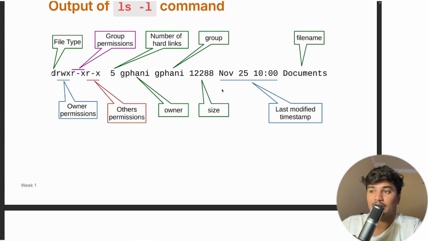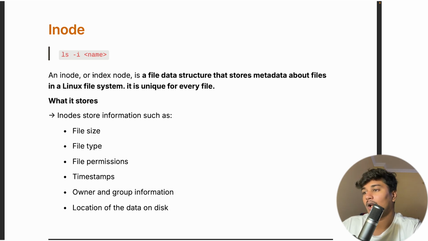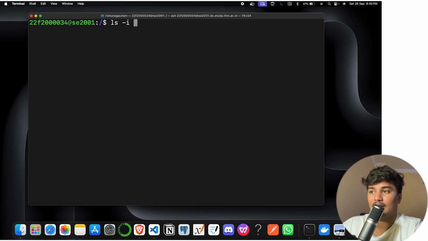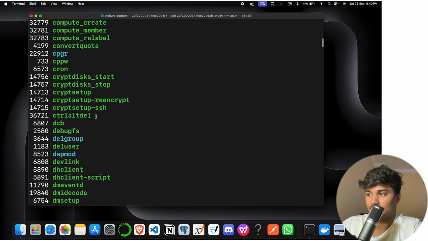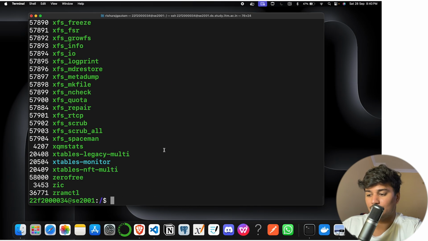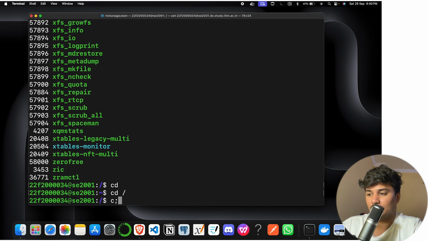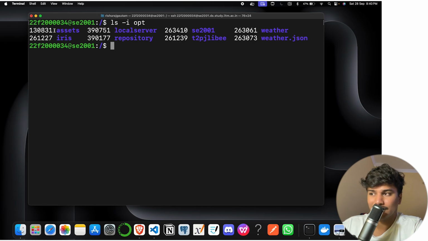Now I said that I will talk about hard link, soft link, and all this. So there is a concept called inode. Let me take something called sbin, and just do ls -i. I clear it, ls -i, and type sbin, and you can see this much stuff. I think I should do some other folder because there are many files here. So ls -i, and let's say the opt folder, and you can see we got this.